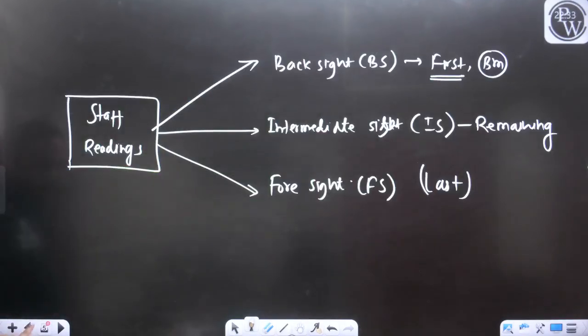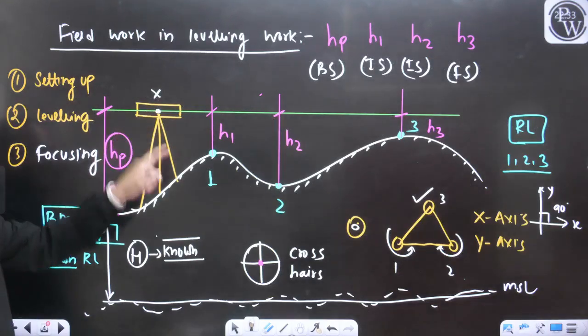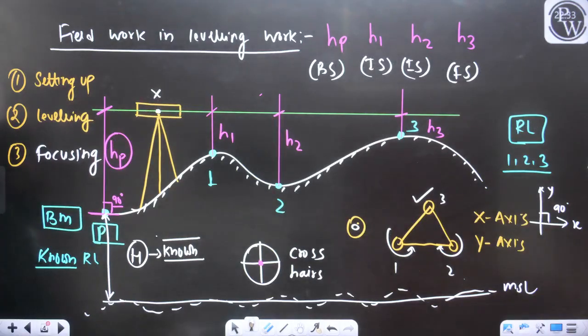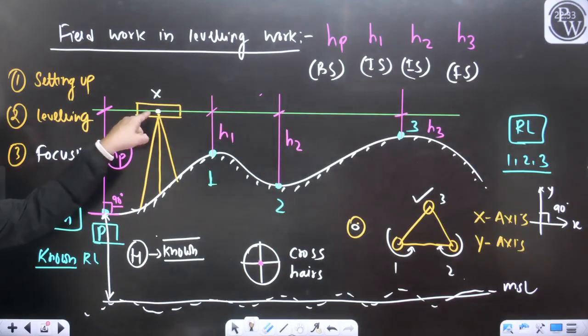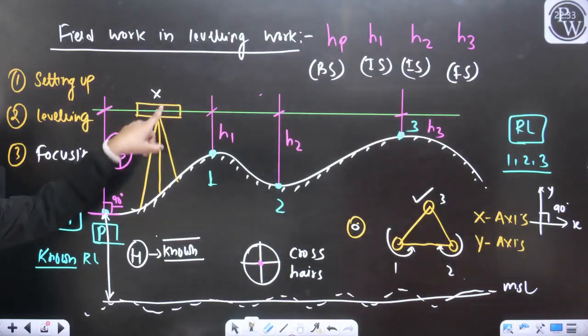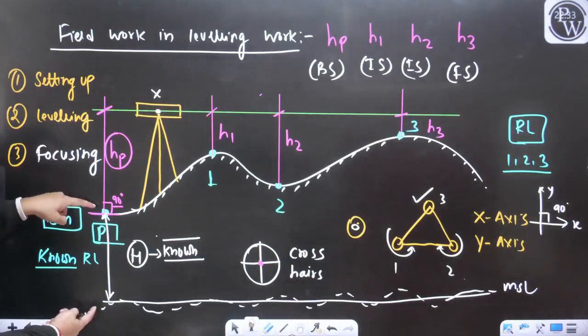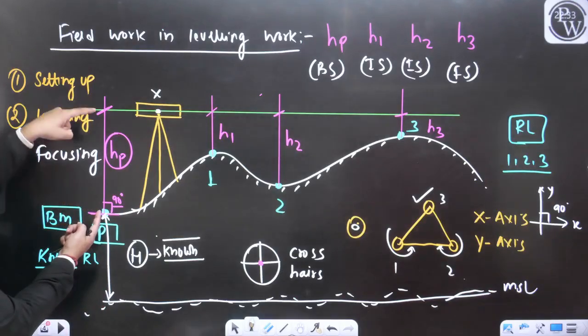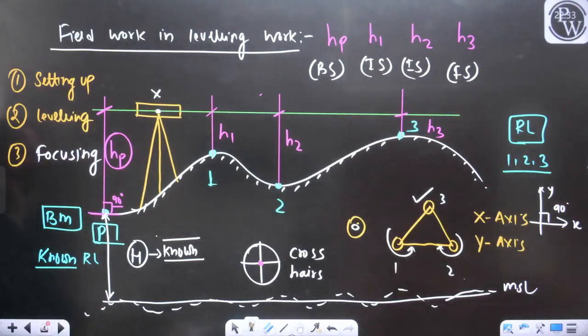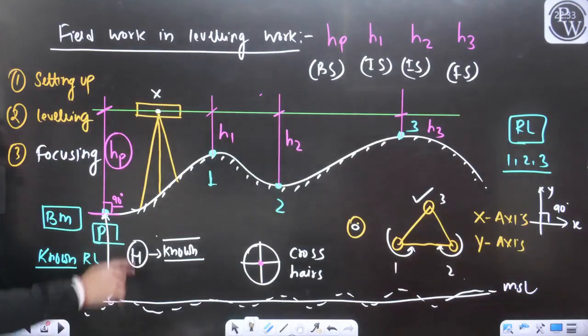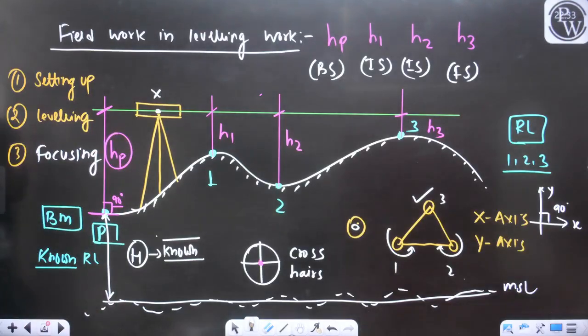I have taken a point X on this green line, and I want to find out the RL of this point X itself. So this is the HP, let's say. This is the H having the known RL. If we are adding this SP, then we will get the RL of the point X.